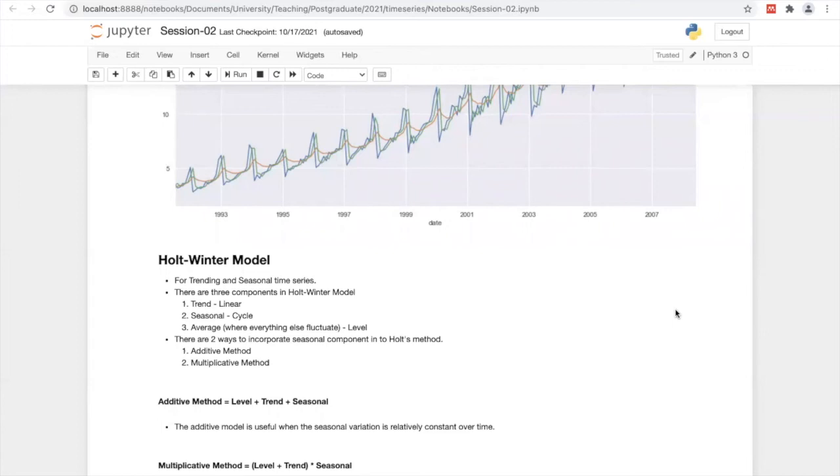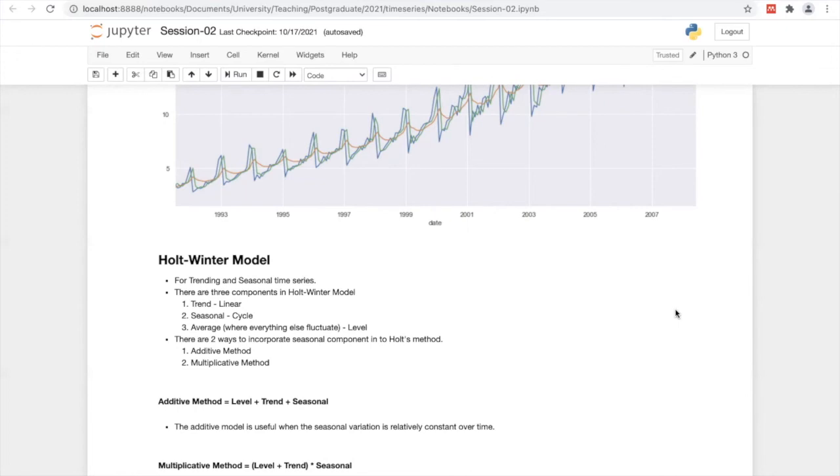In the first one, we have only mean or average, in that moving average aspect. Then it is not capable to identify either trend or seasonal component.